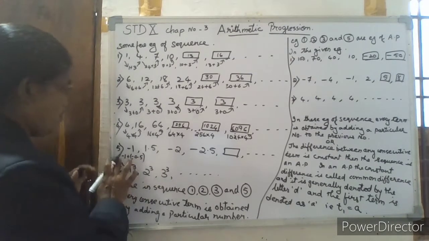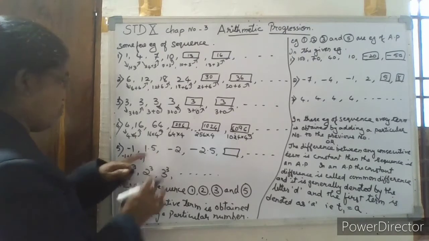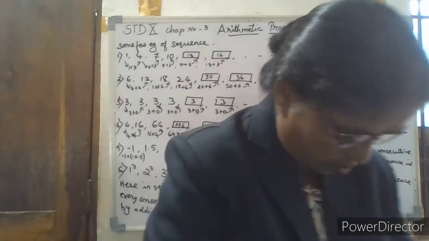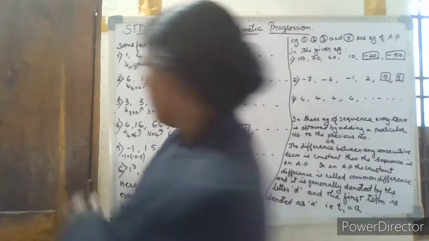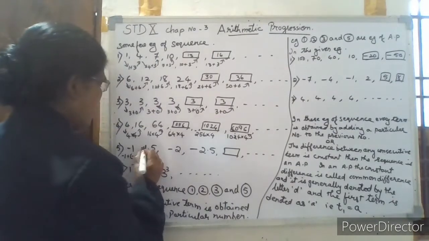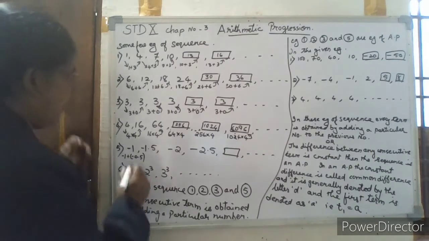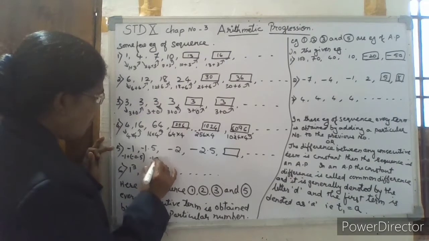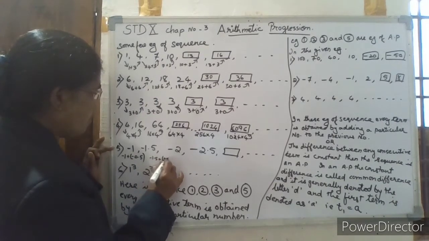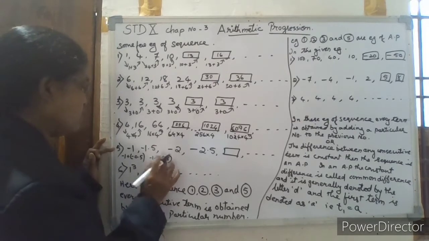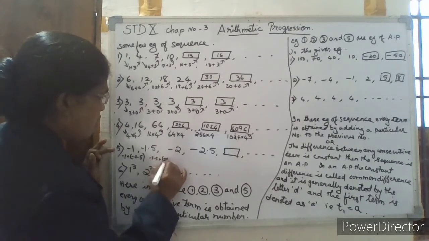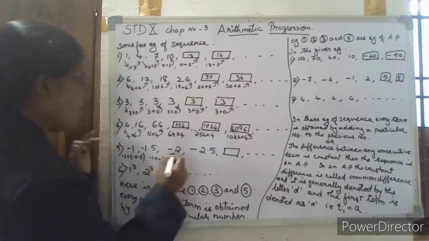So both the signs are same, add and put the same sign, so we get minus 1.5. For the next one, the same, you will get minus 1.5, add here minus 0.5, you will get minus 2.